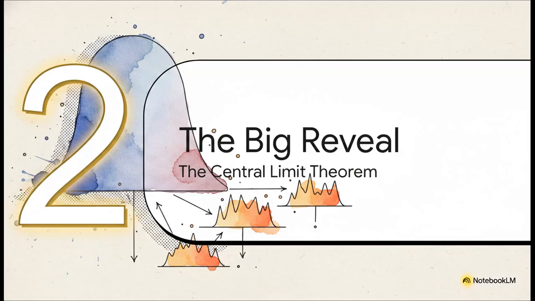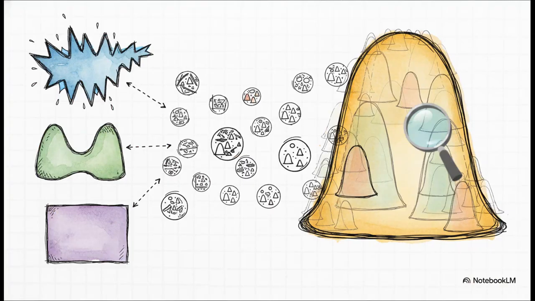All right, now that we've got that down, it is time for the big reveal, the secret behind the whole trick. This is it, the central limit theorem. So here's the secret sauce. The central limit theorem says that if you take a bunch of random samples from any population, and I mean any, it could be the weirdest shaped data you've ever seen, and if those samples are big enough, the averages of those samples will always form a beautiful, normal bell curve. And that right there is the magic. The key part is no matter what the original population looks like, you can start with a total mess, but the averages will create perfect order.